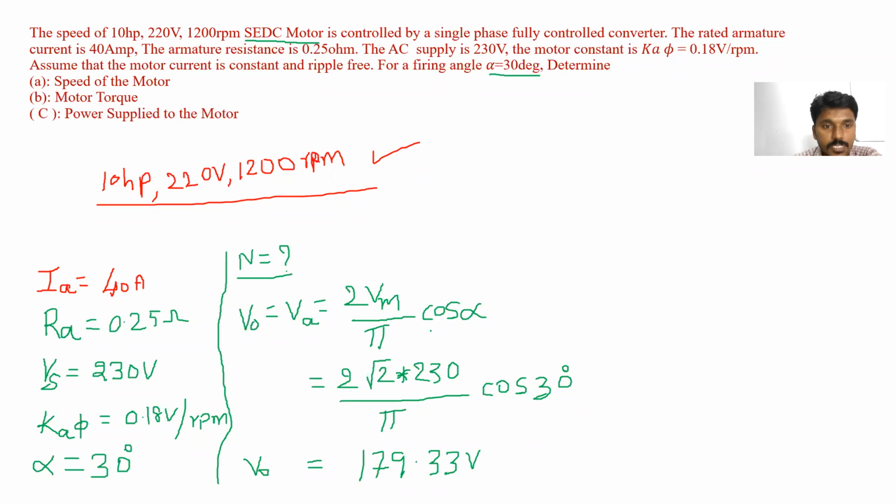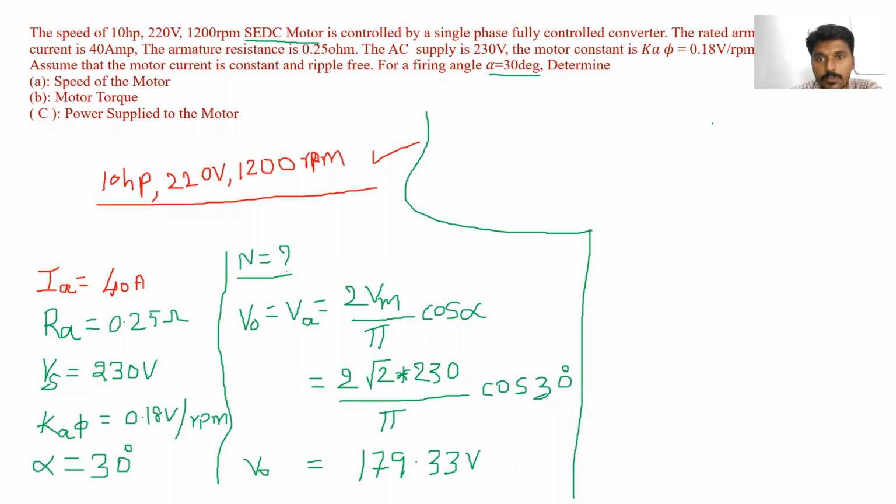But what we need is to determine the speed of the motor. Is it clear? We know the formula: VA is equal to, what is the formula please?